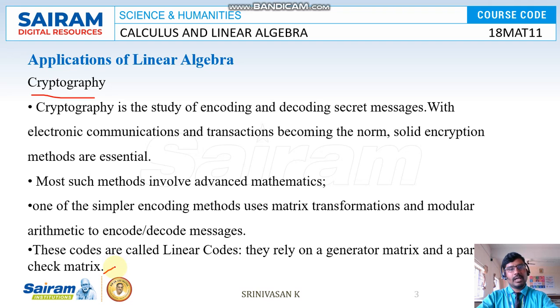Where do we use matrices nowadays? Everyone uses a mobile phone. A simple example: if you lock the mobile phone, how do you open it nowadays? There are two types. One is fingerprint, another is some dots. The dots form a matrix, a 4 by 4 matrix, or 3 by 4, or 4 by 5. If you draw any pattern, it is converted to a matrix. It will multiply one matrix by another matrix, row by column or column by row. Then we get a solution, and that solution unlocks our phone.